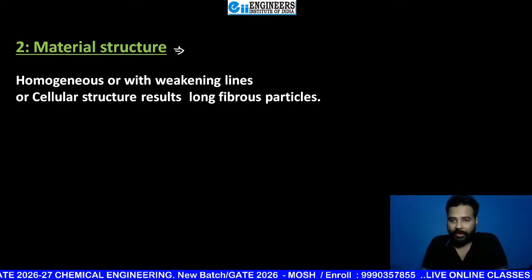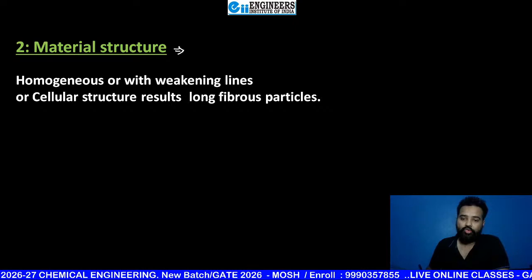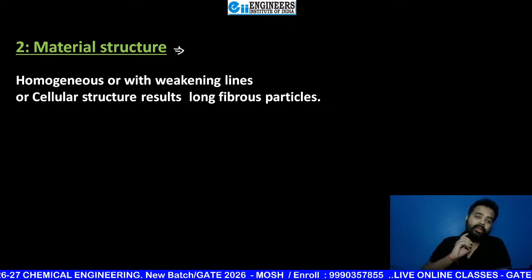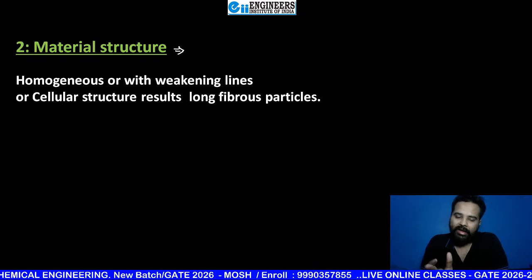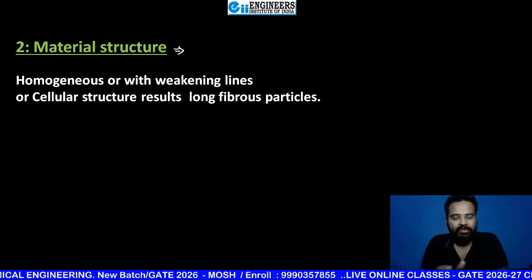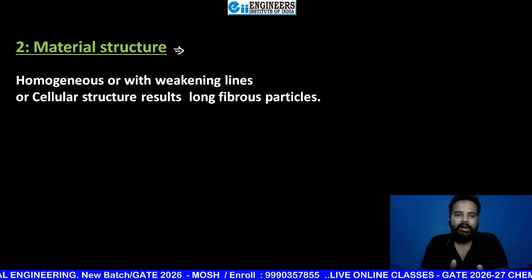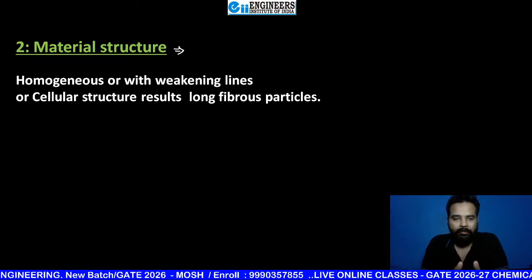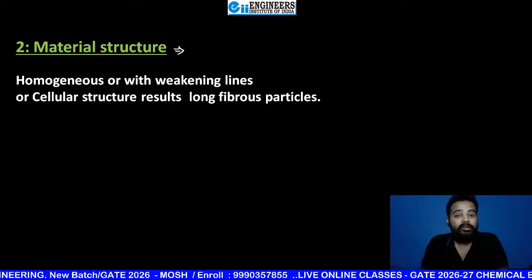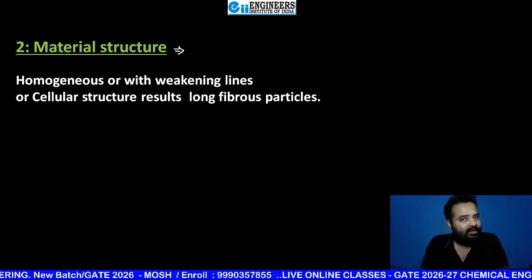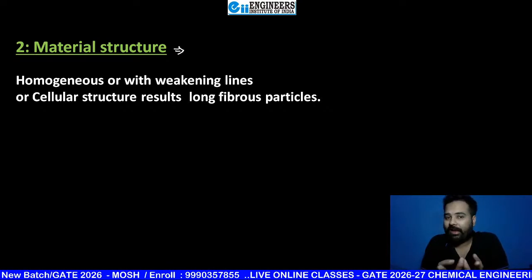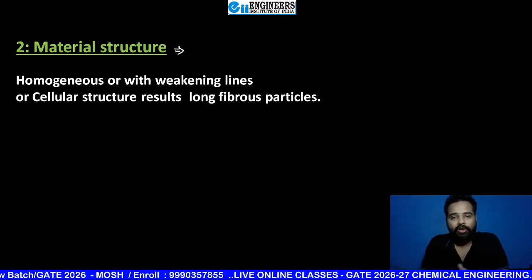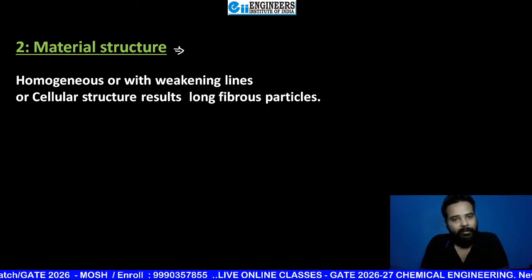Now okay, beta. So I'm just going to repeat the last line. If you are going to check the structure of a material beta, then it can be homogeneous in nature. That means from every side the structure is the same, but maybe some weakening lines are there. If weakening lines are there, then it is easier to break them along their weakening lines, and maybe you can also find some cellular structure type particles.